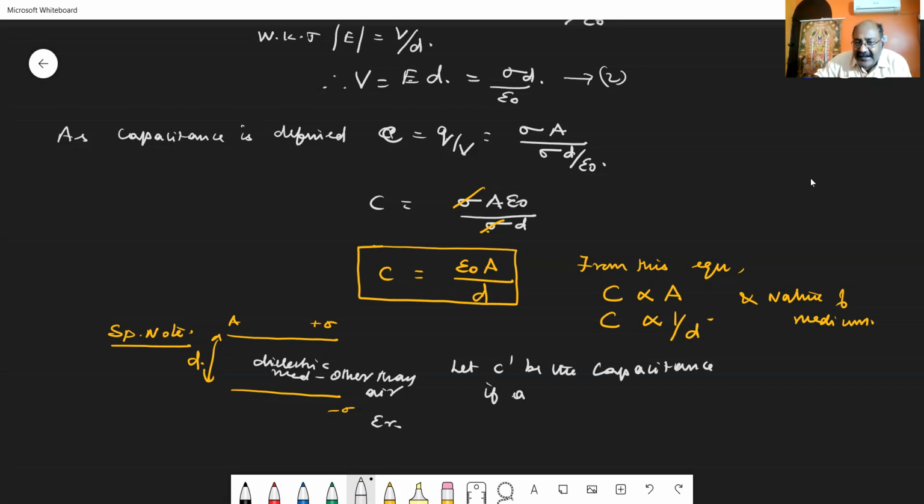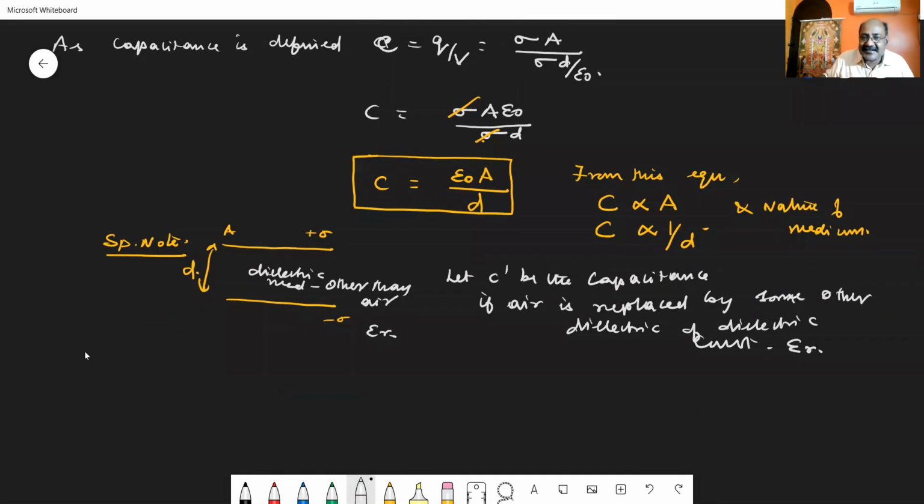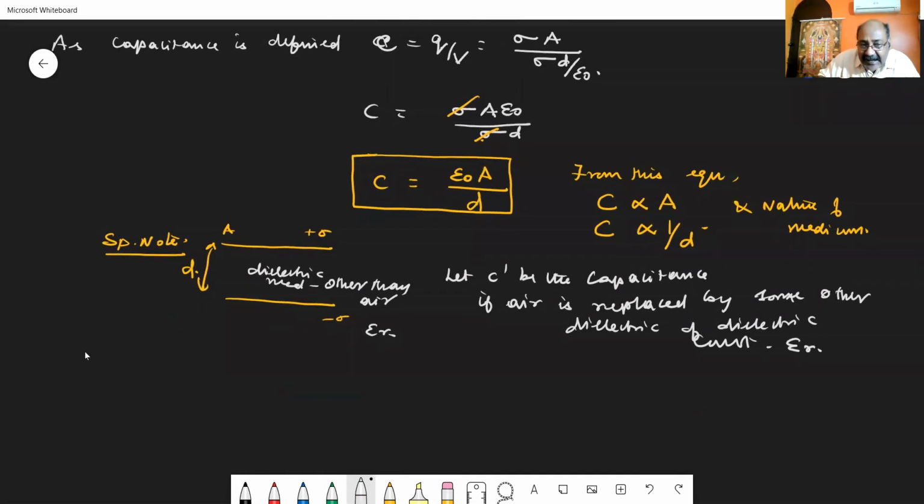If air is replaced by some other dielectric of dielectric constant, either you can take it as K or epsilon r, what will be the new capacitance? If I am introducing a dielectric in between the two, C becomes C dash. So C dash will be, instead of epsilon 0, I have to put epsilon.